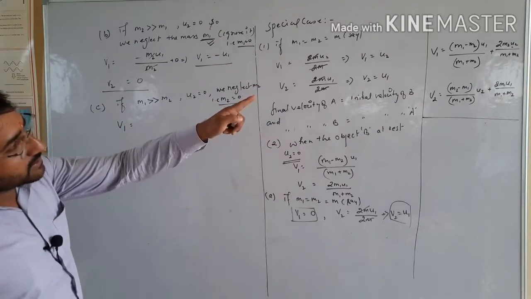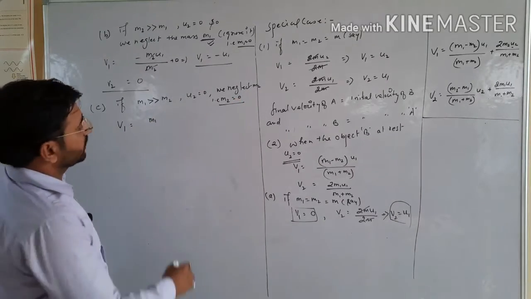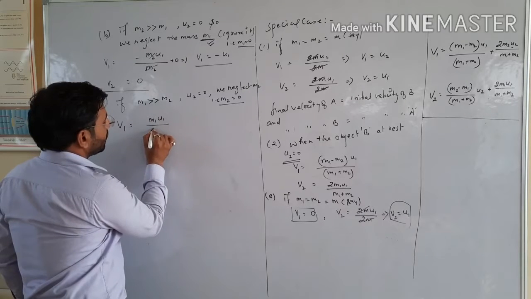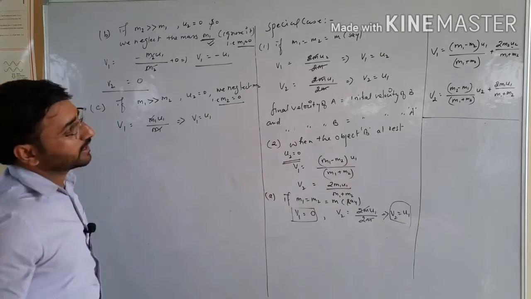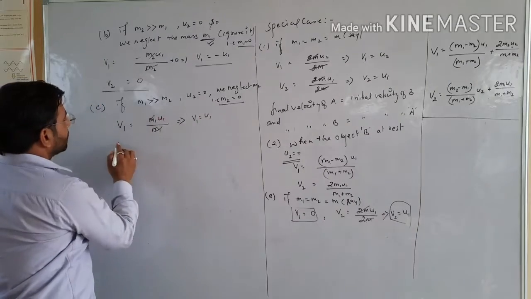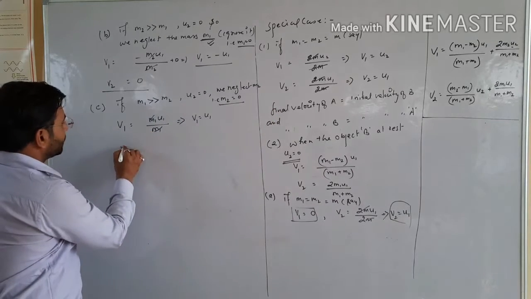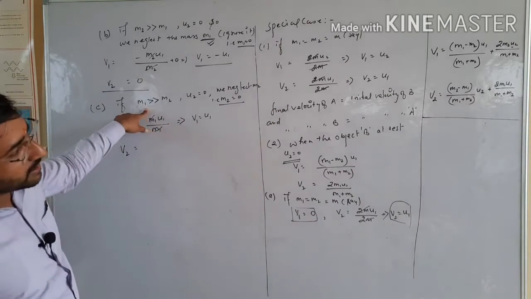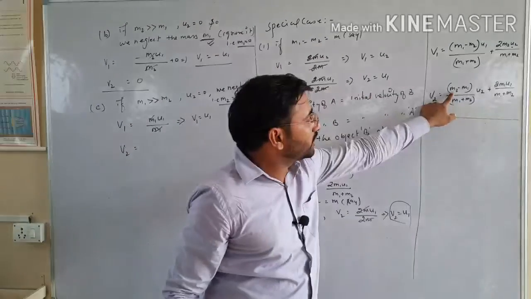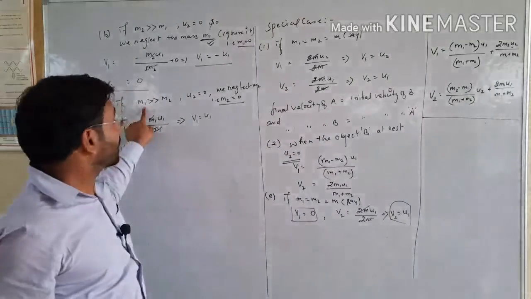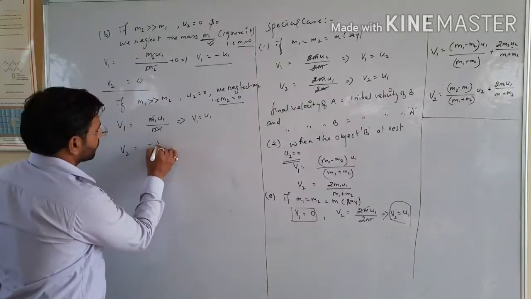So see, in the first condition the formula will be v1 is equal to m1 u1 upon m1, cancel out, v1 is equal to u1. And now for the second condition, as u2 is 0, the second part of this equation is 0. Now the value of v2 for this condition: as m1 is much greater than m2, we will ignore m2 here.